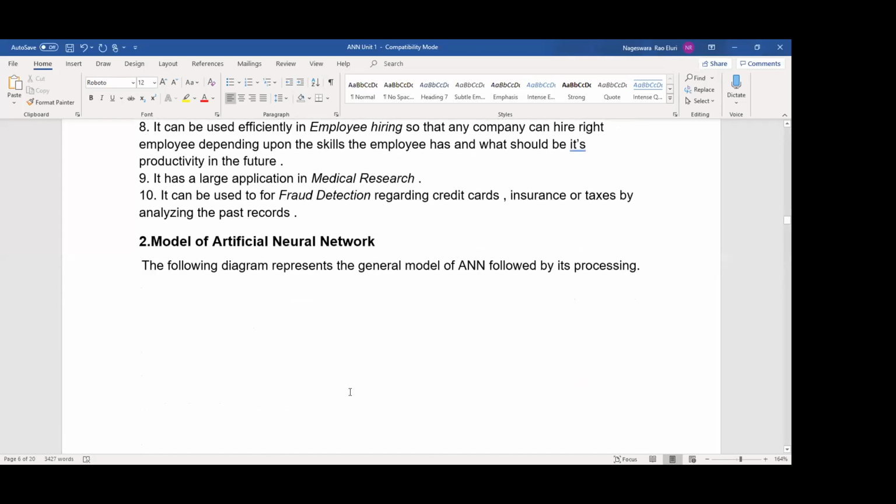So here all these are the applications. It is your wish. You can write minimum 10. I have given minimum 10. You can write 20 also.